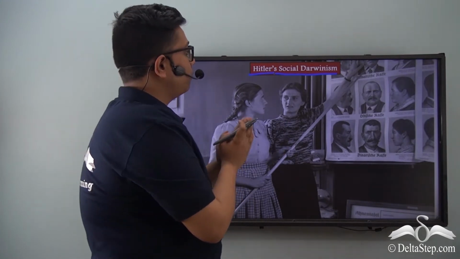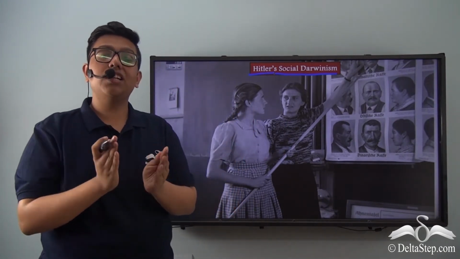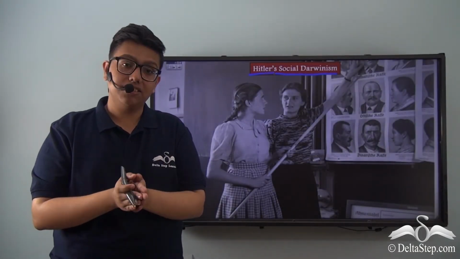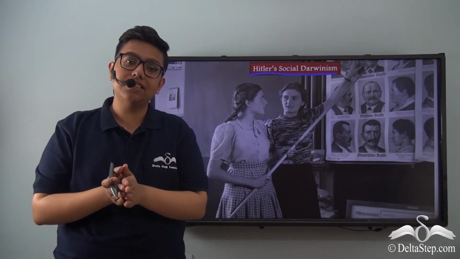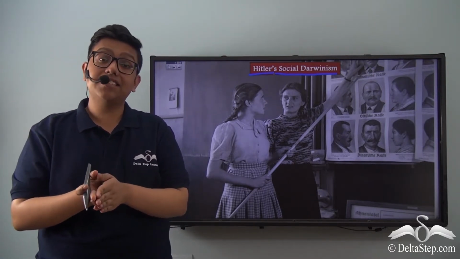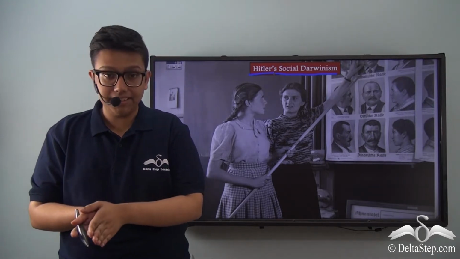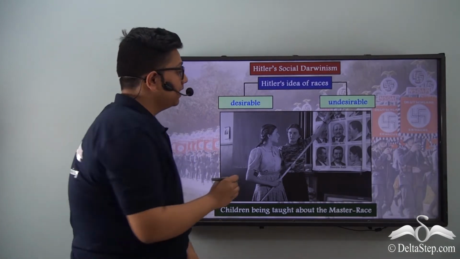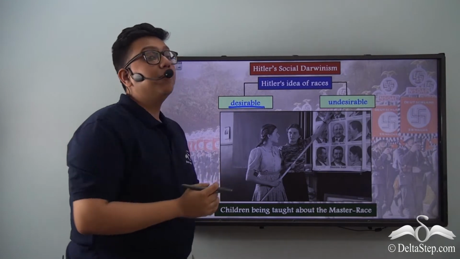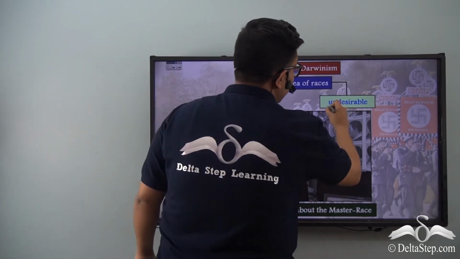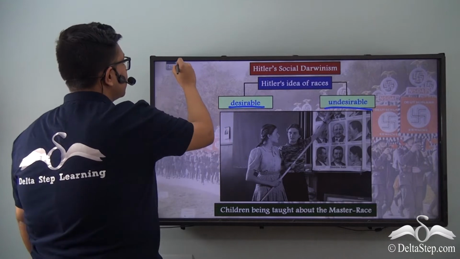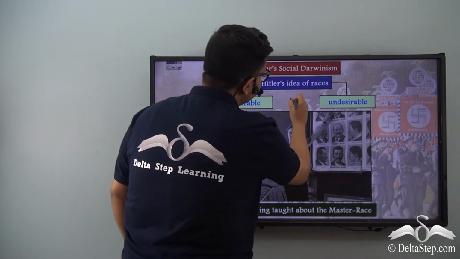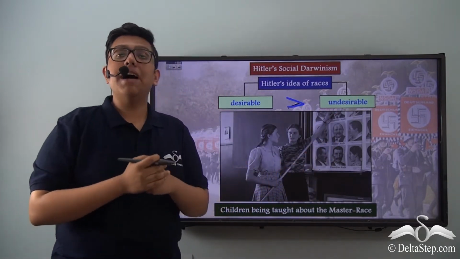Now, before we get into the origin and understanding of what social Darwinism itself is, let us first get an idea of what Hitler's racialist ideology was. Hitler believed that all races are not equal. In fact, there are some good races and some bad races. Hitler considered the good races to be the desirable races and the bad races to be the undesirable races, and he also considered that the desirable or good races are superior to the undesirable or bad races.